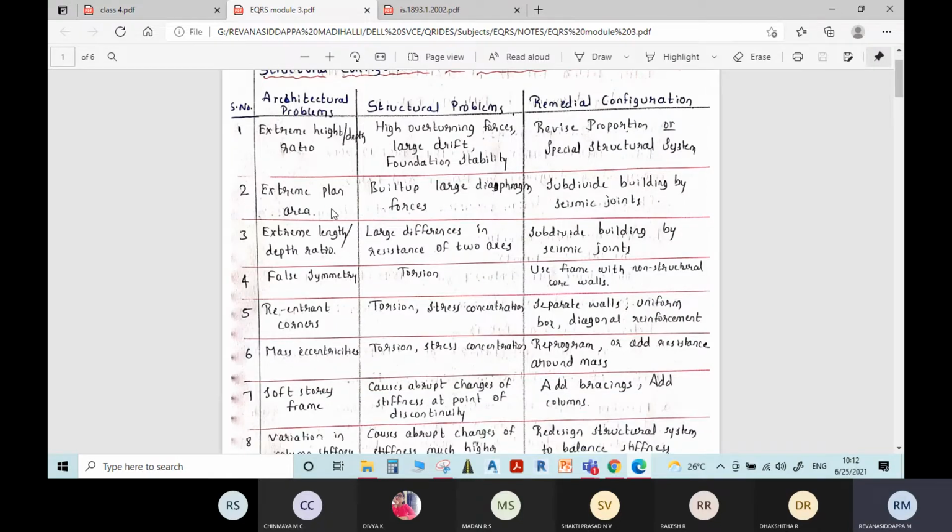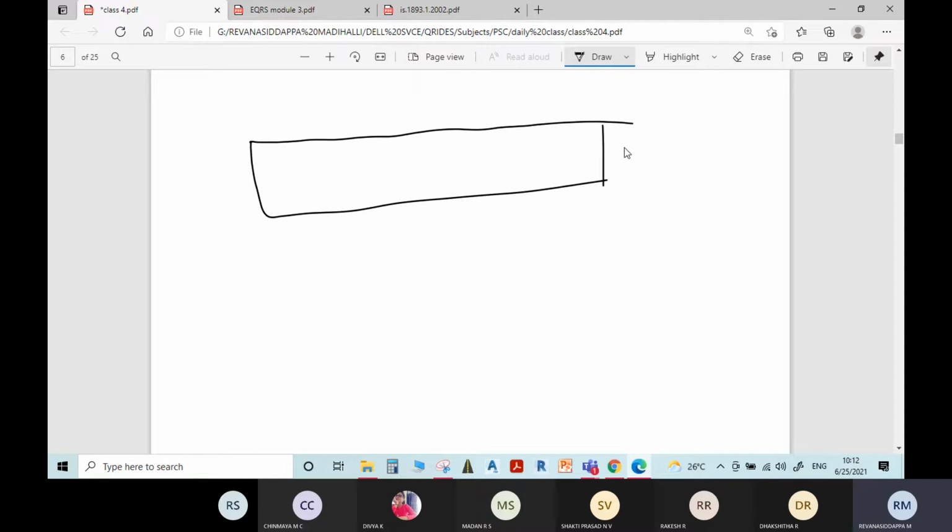The next parameter we have is the extreme plan area. Extreme plan area means the plan of the building will be very large, and it will be a continuous plan like this. This is also not good for earthquake resistant design.